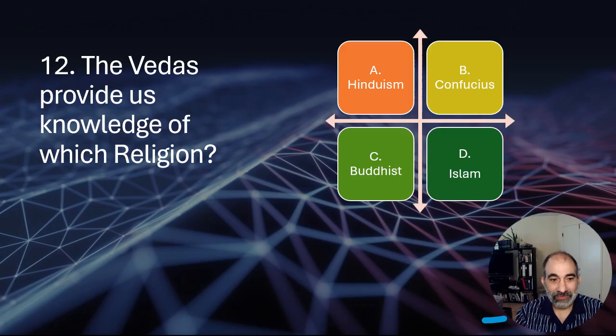All right, 12. The Vedas provide us knowledge with which religion? Is it A, Hinduism, B, Confucius, C, Buddhist, or D, Islam? And the answer to that is A, right? So A, we associate the Vedas with Hinduism.